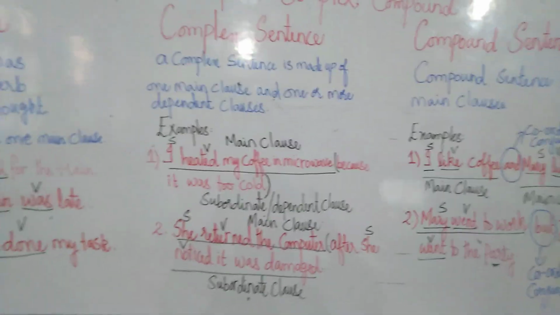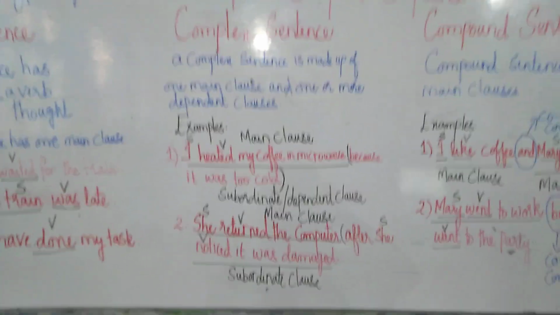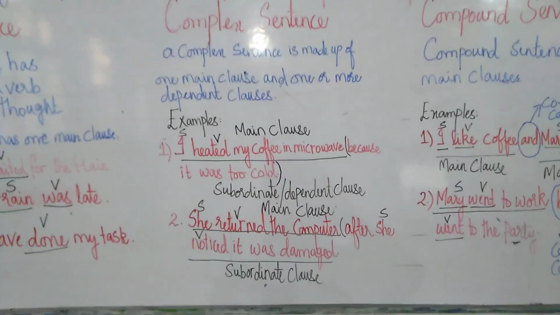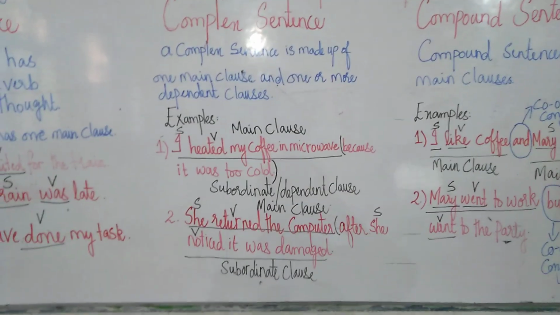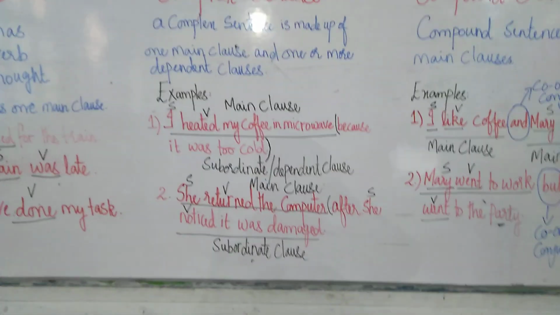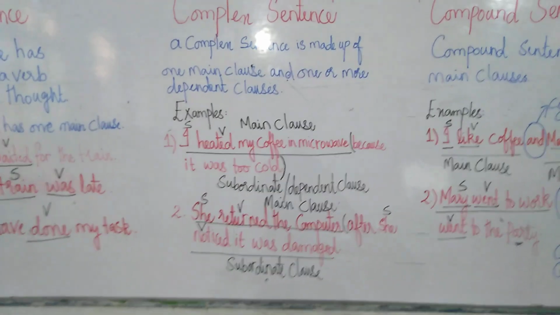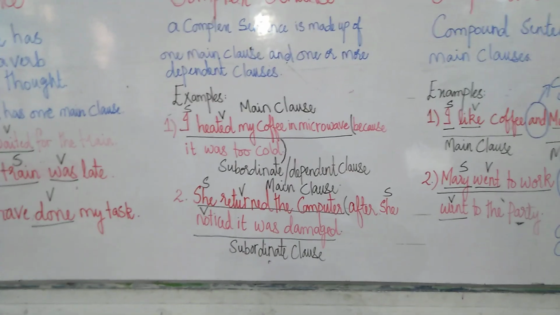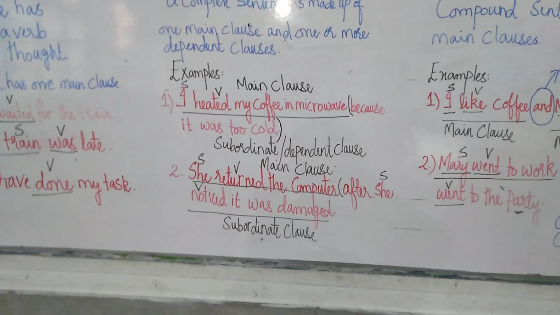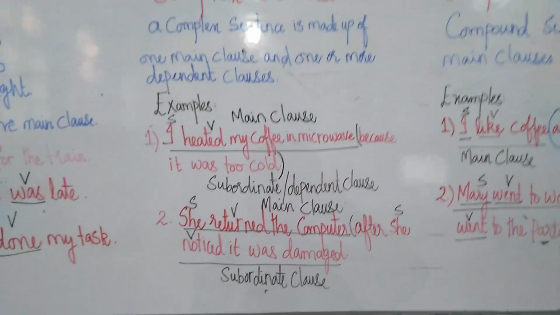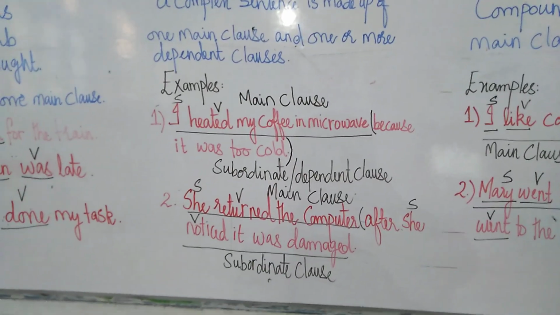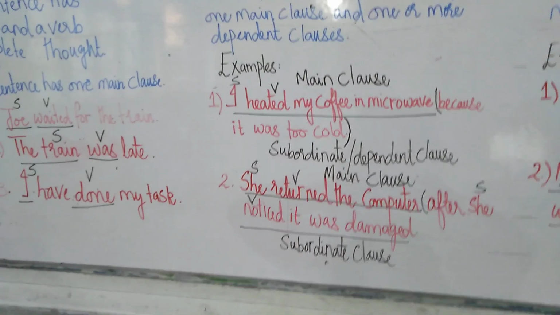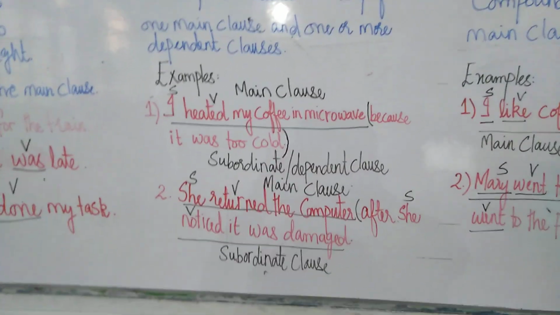Bachche, I heated my coffee in the microwave because it was too cold. Now this is a whole sentence. Clear? But in this sentence we have two clauses. I heated my coffee in the microwave because it was too cold. So I is the subject, heated is a verb. Clear? It is a subject and was is a verb in the second half.